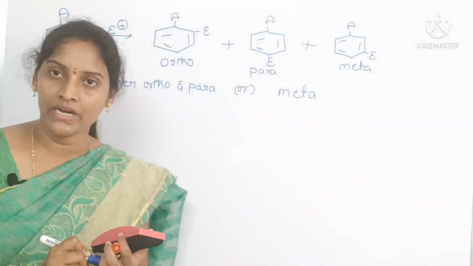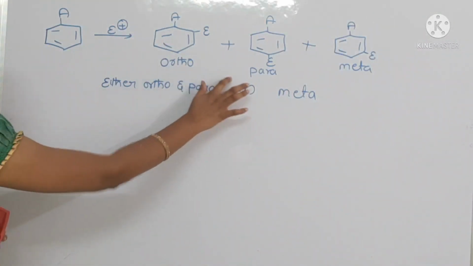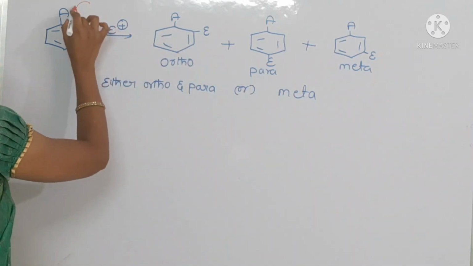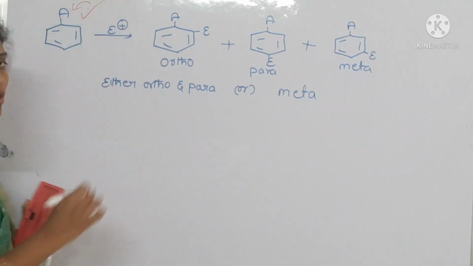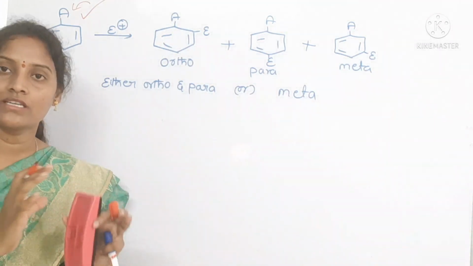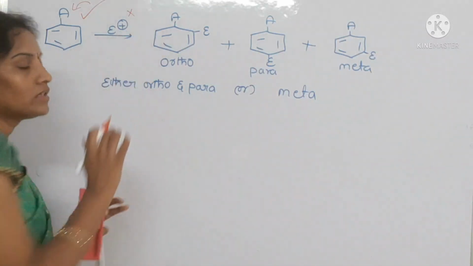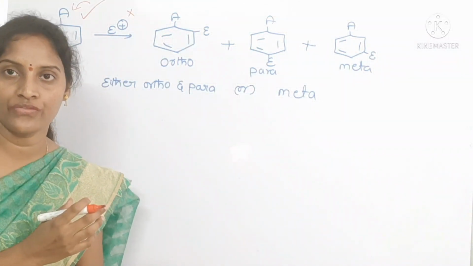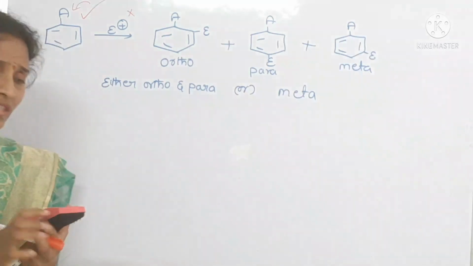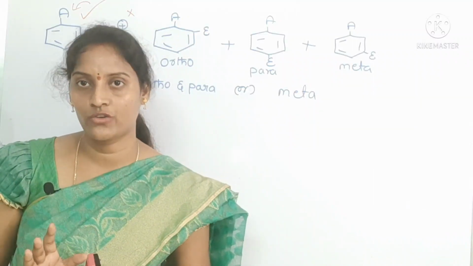What is the reason behind this? The formation of the product mainly depends upon the group which is present on the benzene ring. It does not depend upon the incoming group or newly coming electrophile. This is the main reason. This effect is nothing but the directive influence of a functional group.